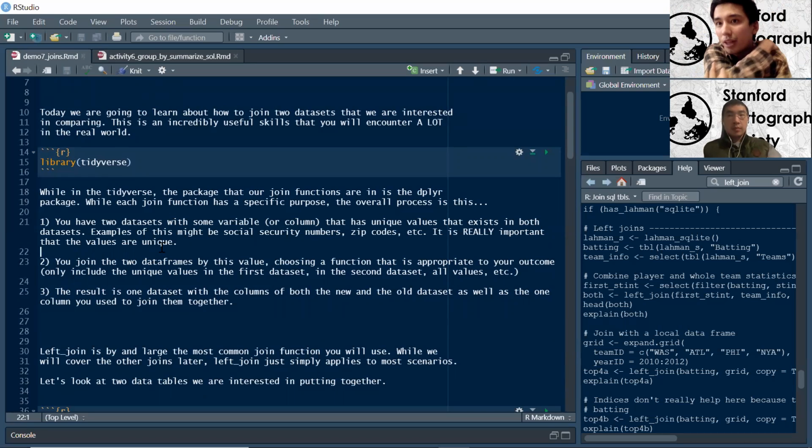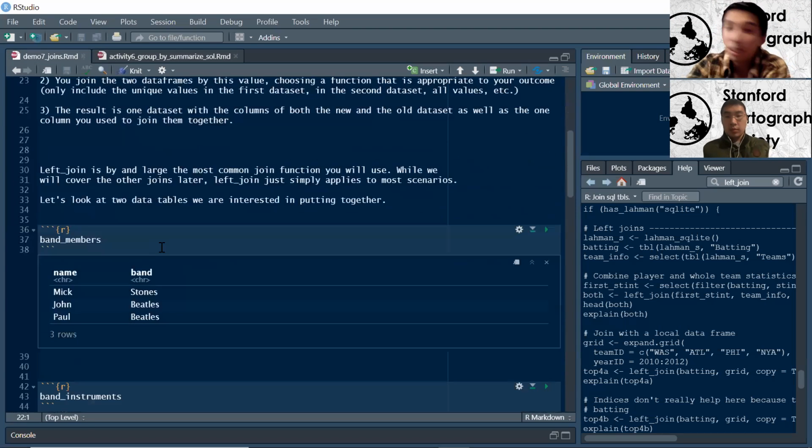There are a number of functions that we're going to go through that will help us distinguish what exactly we're trying to get. And then finally, the final result is you have your two data frames, you have both columns, but you only have one unifying column left. Which makes sense, right? There's no point of having two columns that are zip codes or two columns that are social security numbers or what have you. The idea is that you now have one single table that has all your information, which will let you do group by, summarize, you could count it, you can do a lot of really cool things with this.